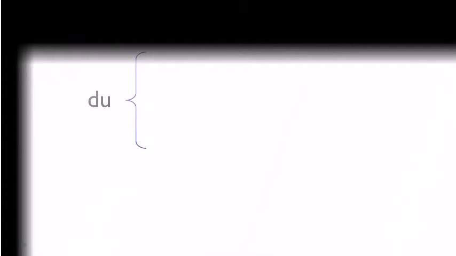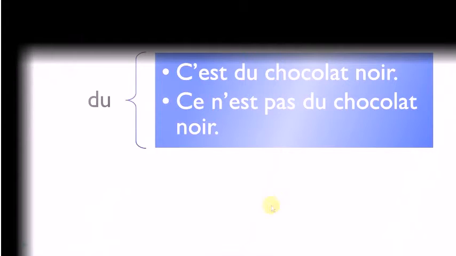Oh, sorry, we've got the partitive as well. So, du, same thing. C'est du chocolat noir, okay? Chocolate, and then noir, it's black, so dark if you want. C'est du chocolat noir, okay? Négation, ce n'est pas du chocolat noir, okay? So here we've got the partitive and it's still the same here, du and du, okay?